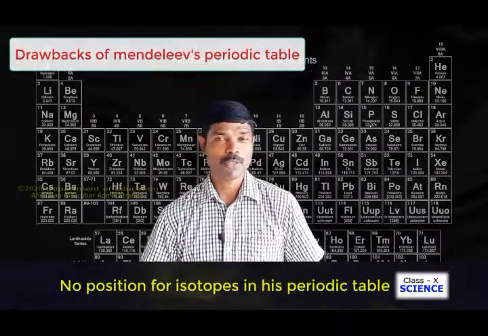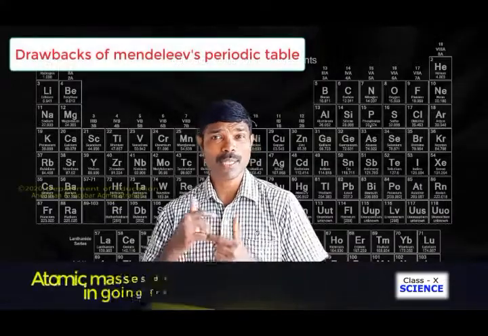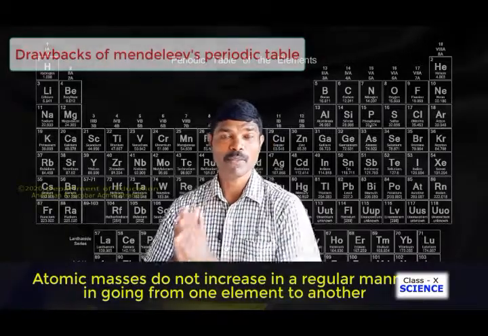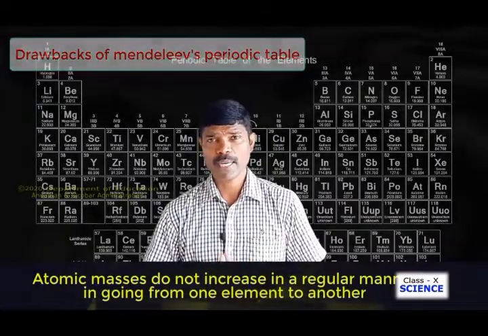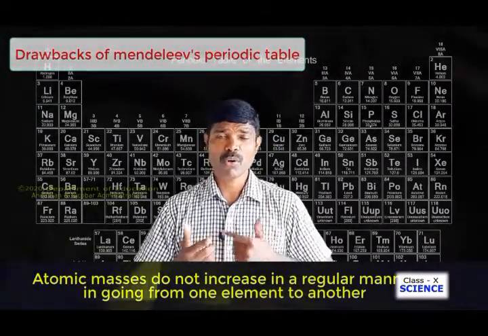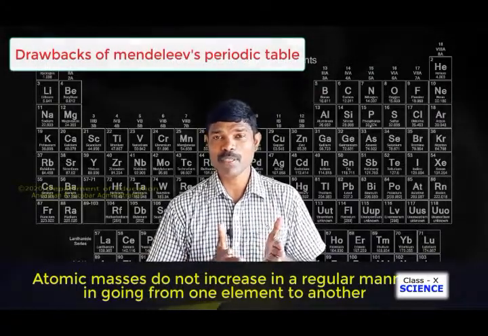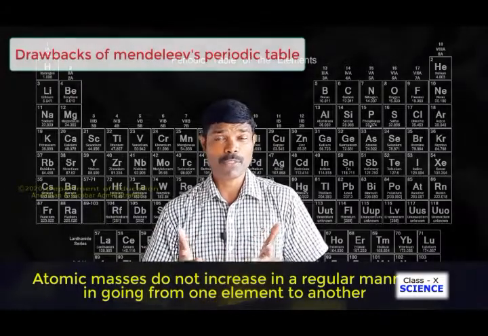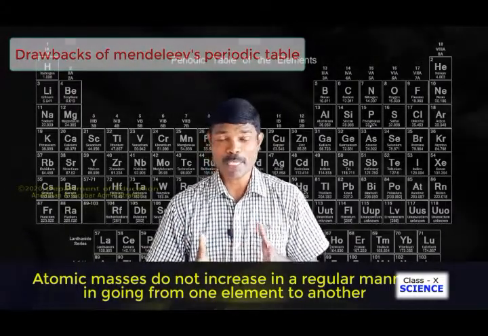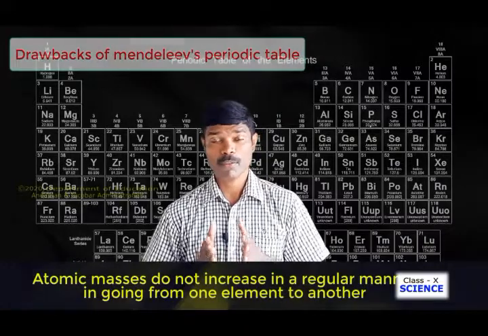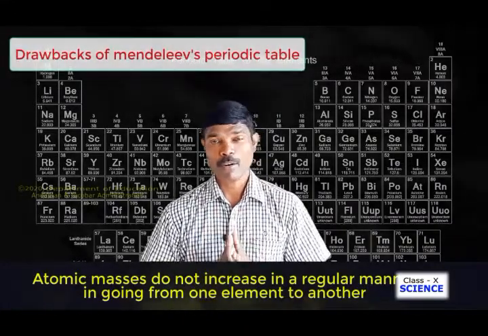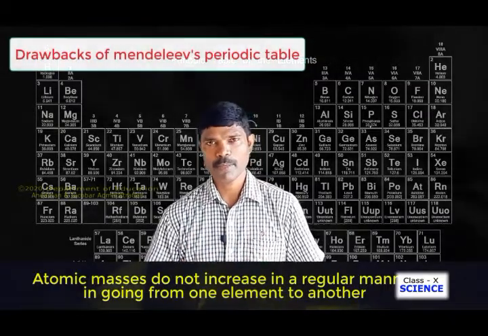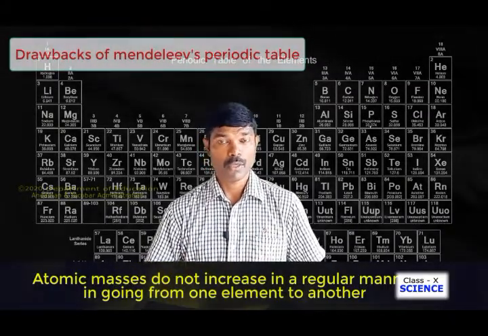So this was one of the major drawbacks of Mendeleev's periodic table. Another problem he faced was that atomic masses are not increasing in a regular manner when you move from one element to another, which reveals that there can be two or three elements between these two elements. If later on elements were discovered with different masses, where would they be placed in his periodic table? So on the basis of these drawbacks, the table could not be useful.